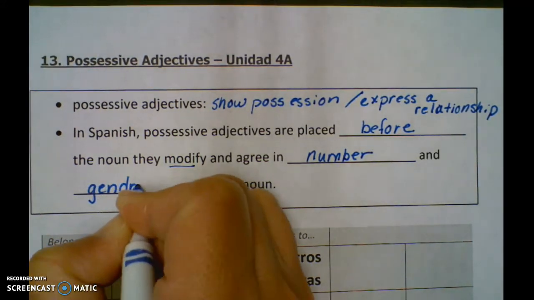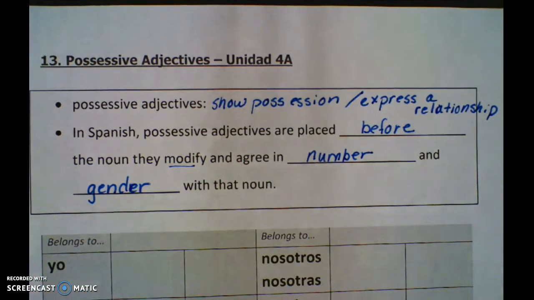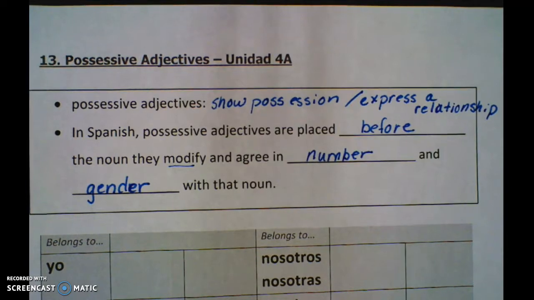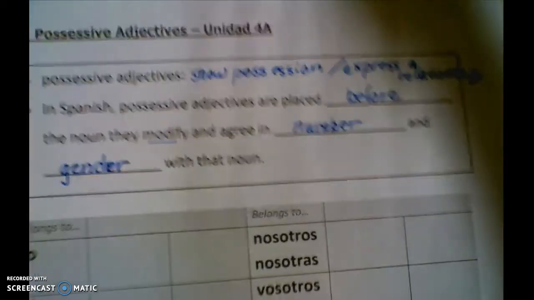Now, just like what we did with the colors, if it doesn't end in an O, naturally, the gender issue doesn't really become a thing. But if it does end in an O, then you have to worry about the gender issue of it. Does the O have to change to an A? All right, so here we go. Let's go ahead and hit our possessive adjectives.